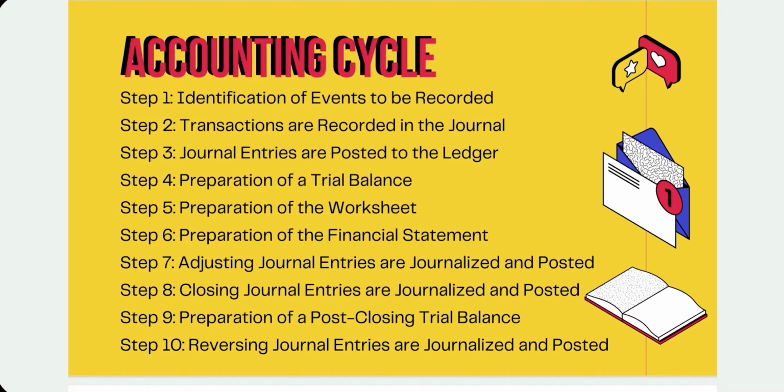Identification of events to be recorded. Then transactions are recorded in the journal. Journal entries are posted to the ledger. Preparation of a trial balance. Preparation of the worksheet. Preparation of the financial statement. Adjusting journal entries are journalized and posted. Closing journal entries are journalized and posted. Preparation of a post-closing trial balance. And lastly, reversing journal entries are journalized and posted.